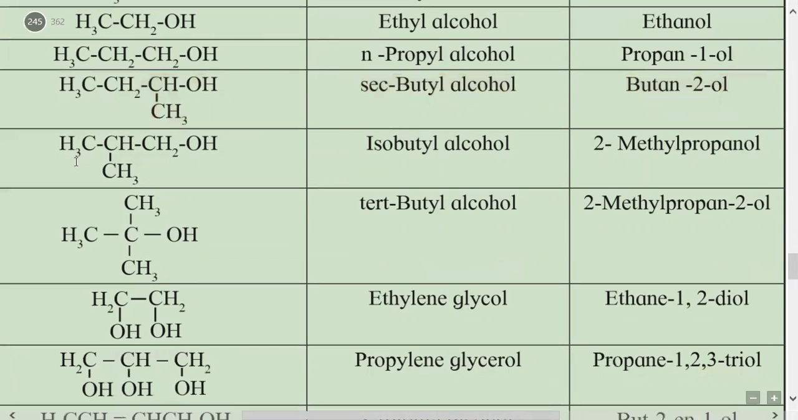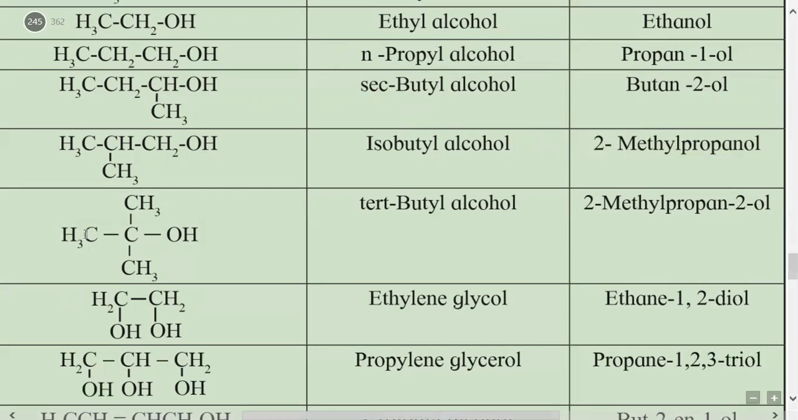Next example is CH3CHCH2OH. Here the second carbon contains a CH3 group. So the long carbon chain is of 3 carbons, and the carbon containing OH is carbon number 1. The 3 carbon long chain alkane is propane. The name given from propane is propanol, and the second carbon contains methyl, and therefore the correct name is 2-methylpropanol.